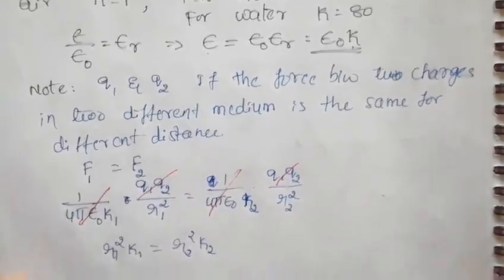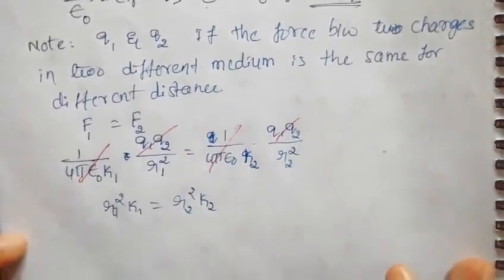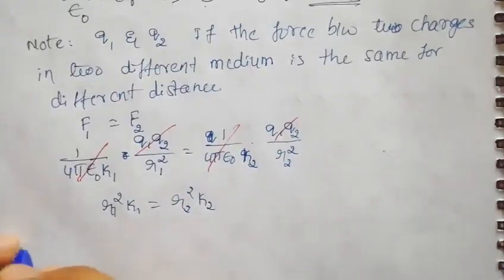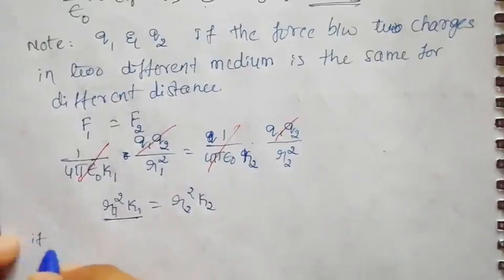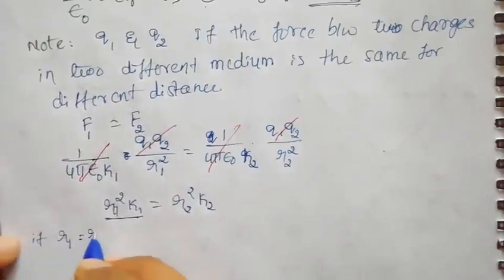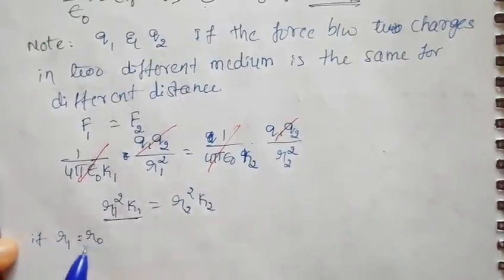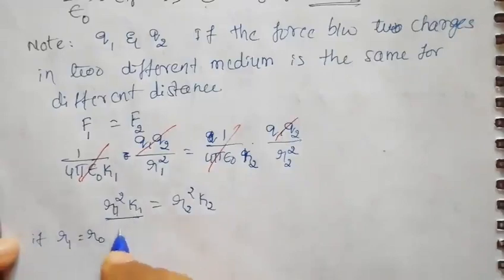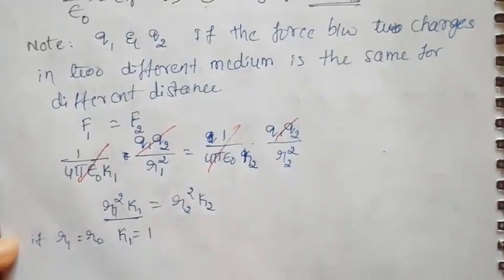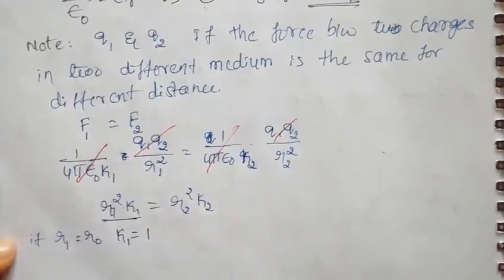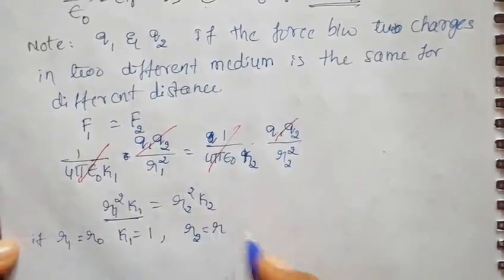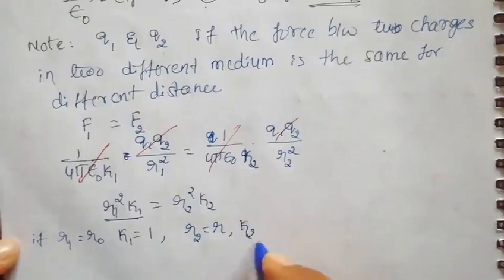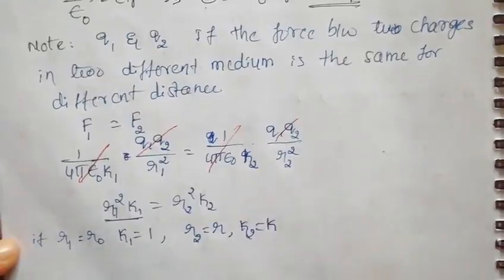For the air medium, if r1 is equal to r0, then k1 becomes 1. For some other medium, let me take r2 as r, and k2, whose value we don't know, as k.